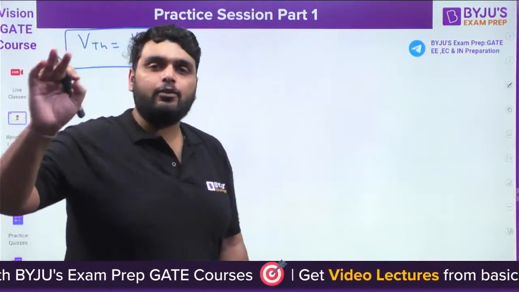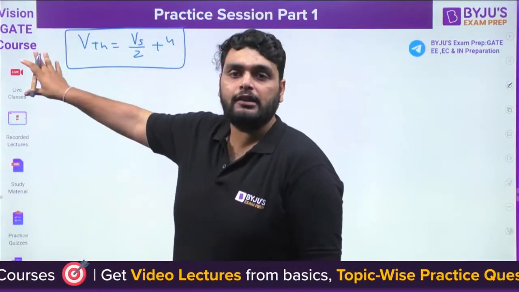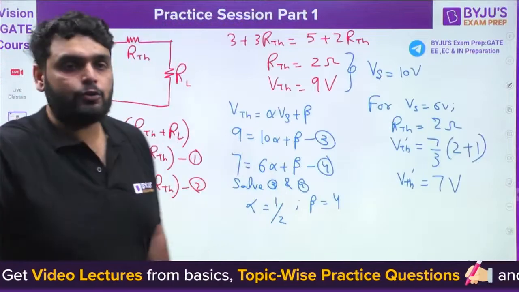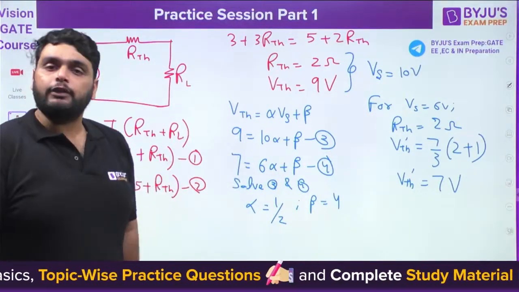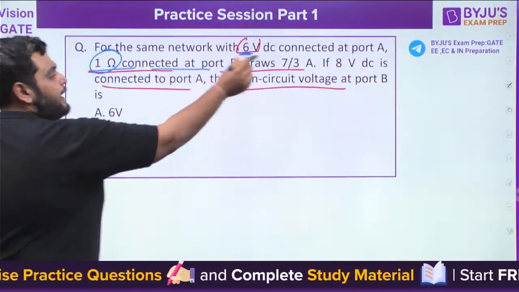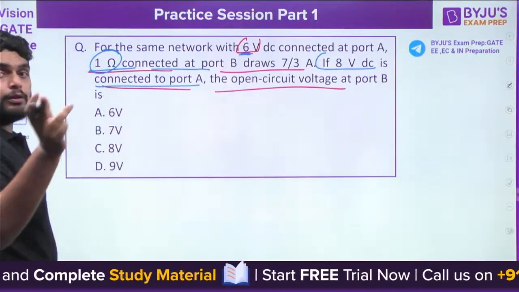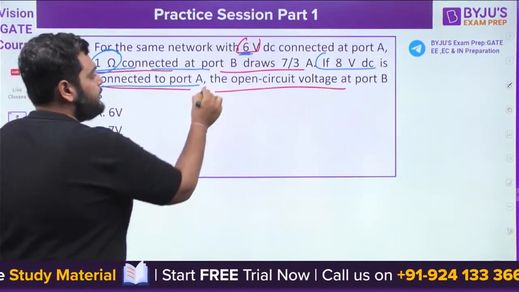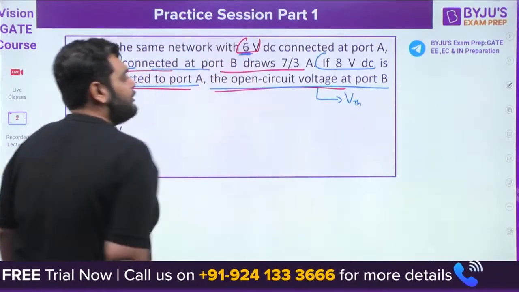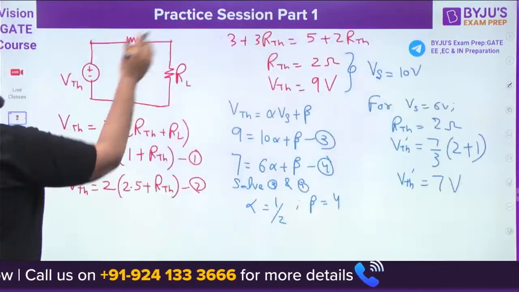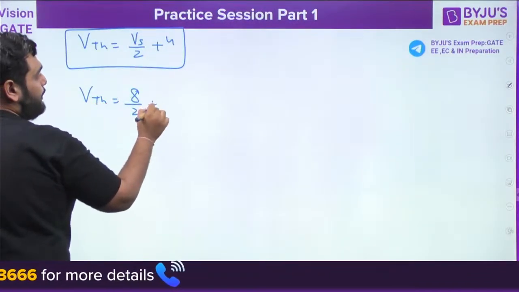Now for any source voltage, I can find out VTH using this equation. Very beautiful question. For any value of source voltage, I can find out VTH. Now they are saying if 8 volt DC is connected to port A, the source voltage changes again. What is the open circuit voltage at port B? So they are just asking for VTH. What is VTH? It is the open circuit voltage. So here I can write VTH is equal to 8/2 plus 4.